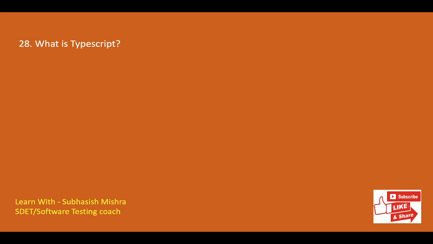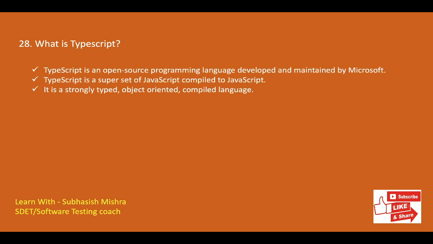What is TypeScript? TypeScript is an open source programming language developed and maintained by Microsoft. TypeScript is a superset of JavaScript compiled to JavaScript. It is a strongly typed, object-oriented, compiled language. You can say TypeScript is JavaScript plus some additional features. TypeScript may be used to develop JavaScript applications for both client-side and server-side execution.